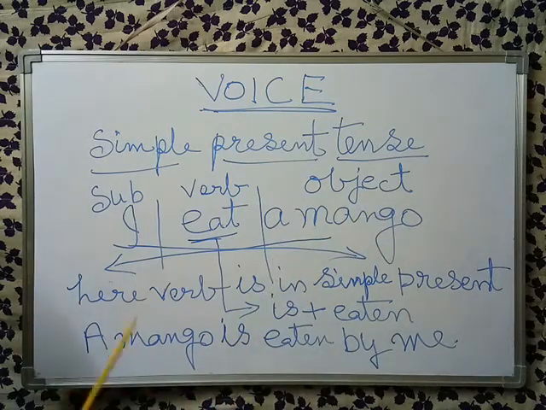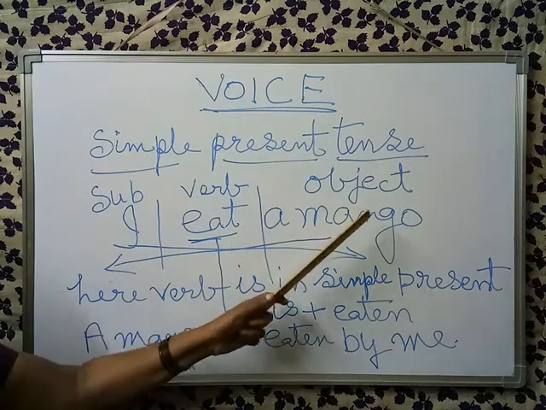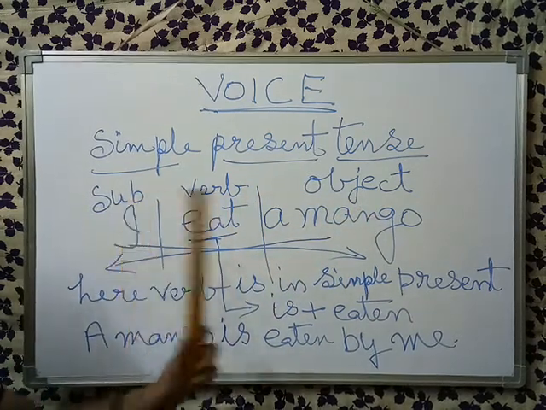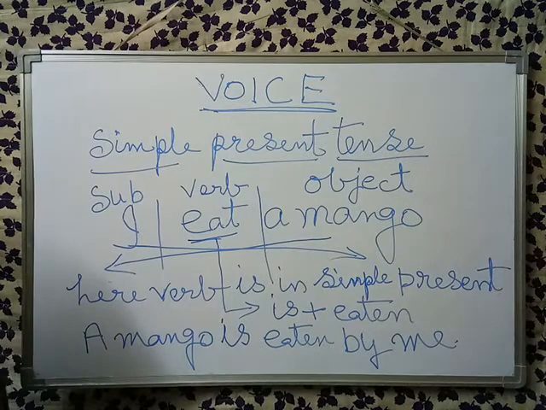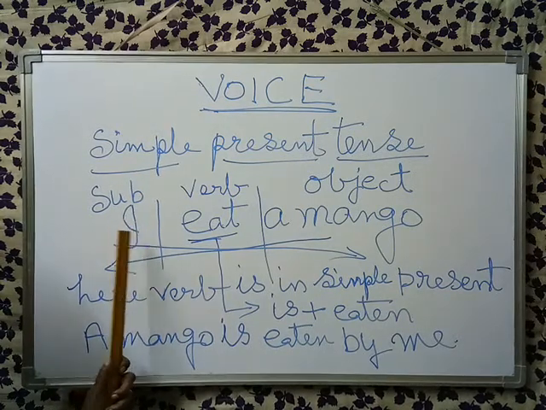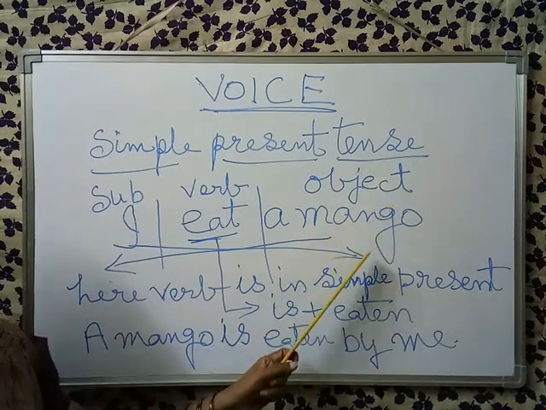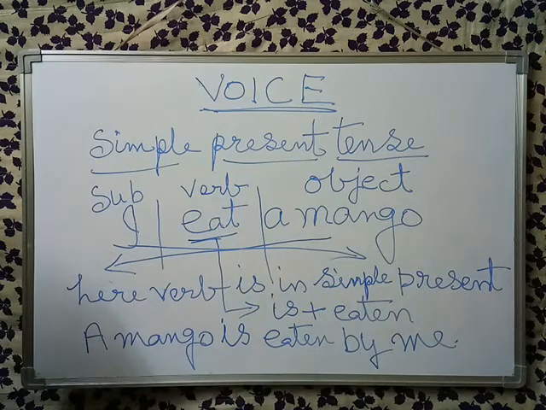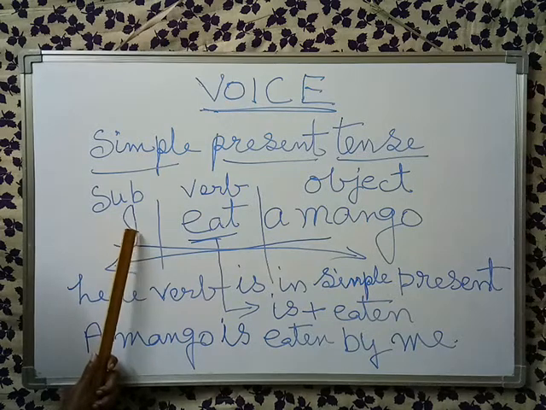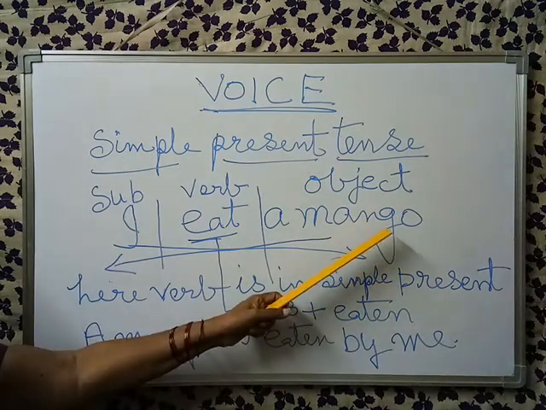In this process, while changing, the object comes in the place of subject and the subject goes in the place of object, because in active voice the subject is important, and in passive voice the object plays the prominent role.